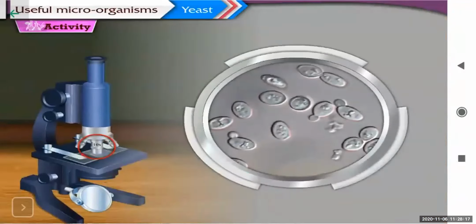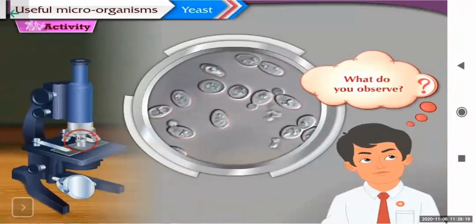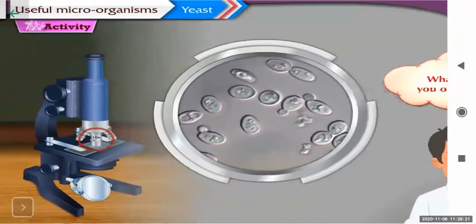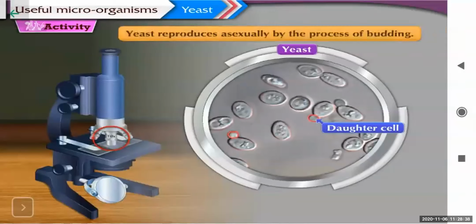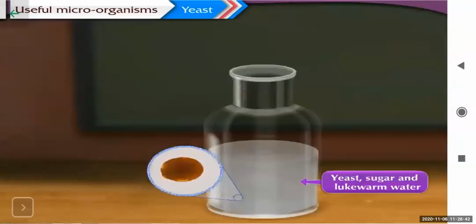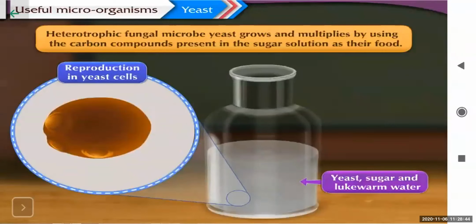You can see these whitish cells. These whitish dividing or budding cells are called as yeast. See, budding small daughter cells are called as buds. This is an asexual mode of reproduction seen in the yeast.